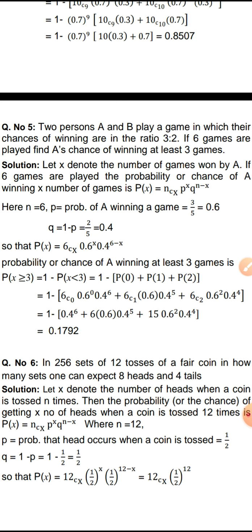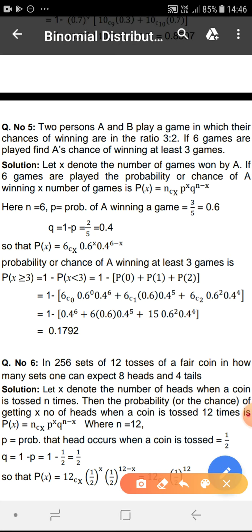Out of 6 games, let x denote the number of games won by A. Then the probability that A wins x number of games out of 6 games is given by P(x) = nCx p^x q^(n-x). Here n means total number of games, which is 6. P means the probability of A winning a game, which is 3/5, and Q means 1 minus P, 1 minus 3/5 or 2/5, which is 0.4.